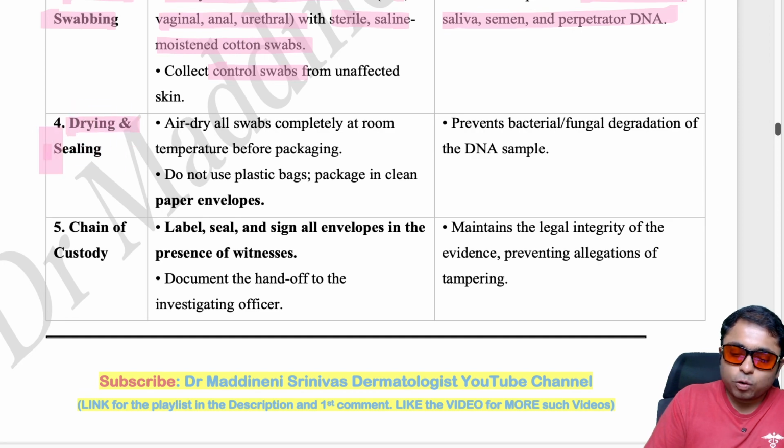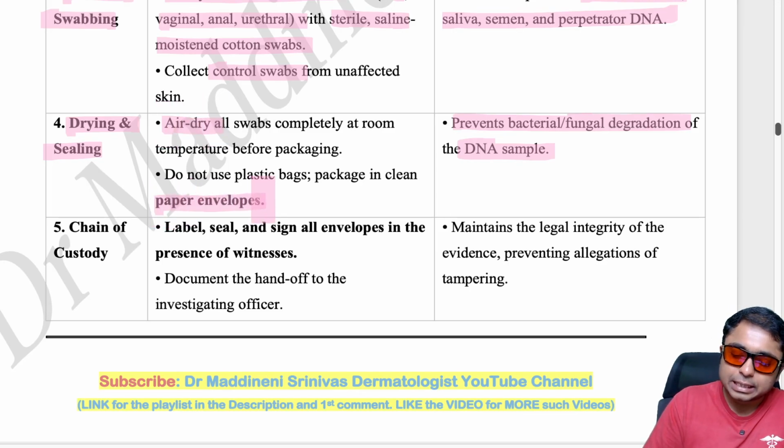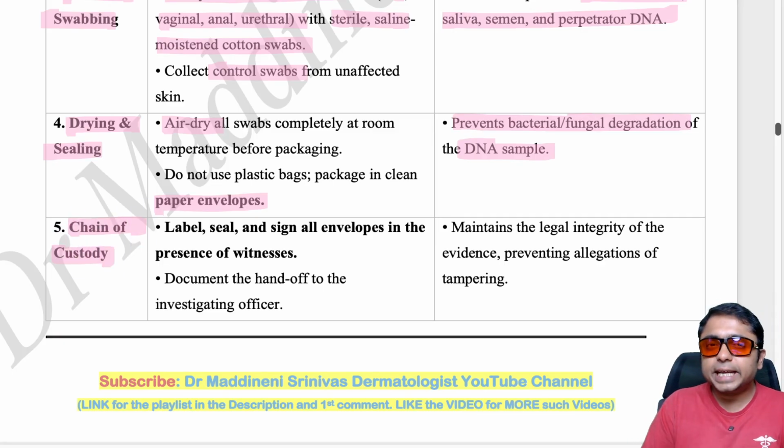Before sealing the samples, we should always dry them. Otherwise, what will happen? The DNA sample may get degraded because of bacterial or fungal degradation. So that's why we should air dry all the swabs, and we should send them not in plastic bags but in paper envelopes. And you should also know this concept of chain of custody.